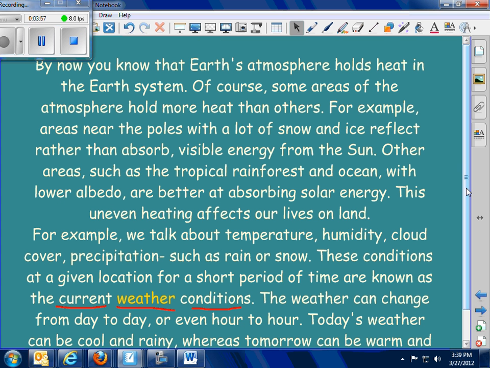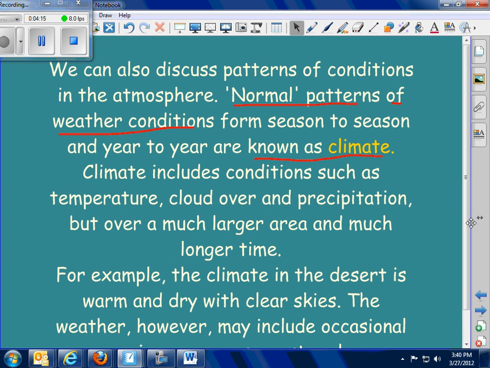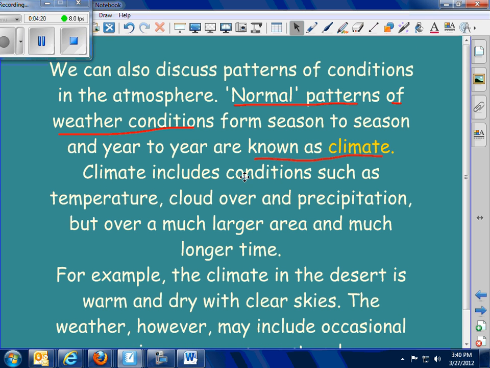The last thing that we talked about today was the difference between weather and climate. Even though this has a lot of information here, the main thing that we got out of here was weather is current conditions. Right now, right here, how much cloud cover, what's the precipitation, what's the humidity, what's the temperature in a given location in a short period of time. That's weather. Whereas climate, on the other hand, is not exactly opposite, but it is different. It's the weather conditions from season to season.